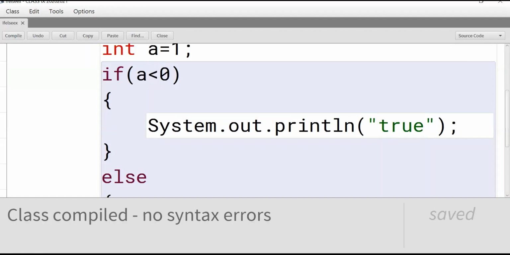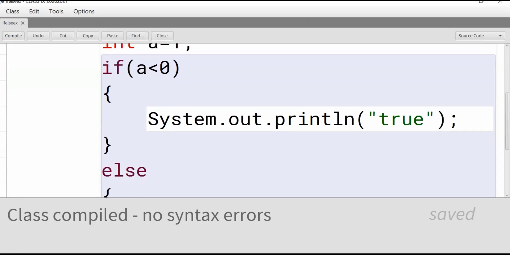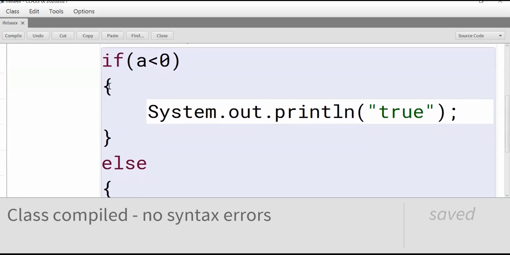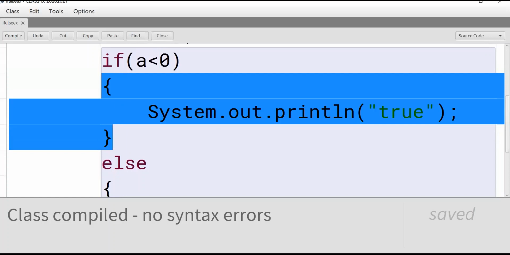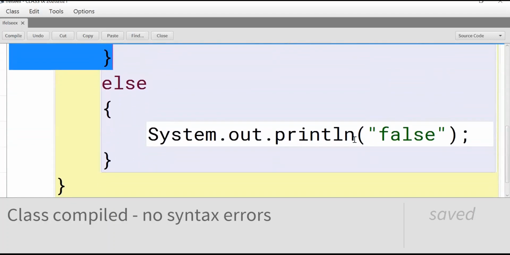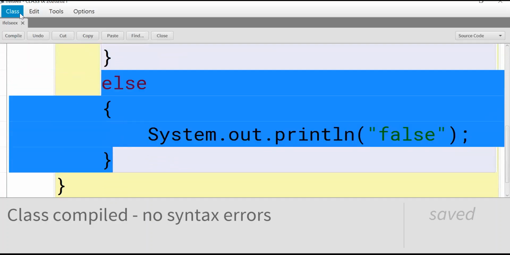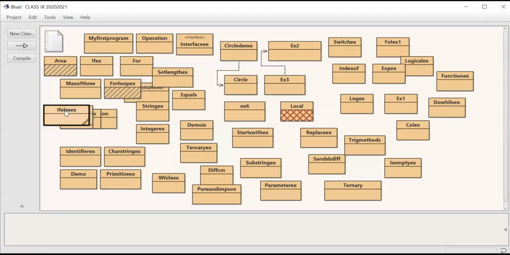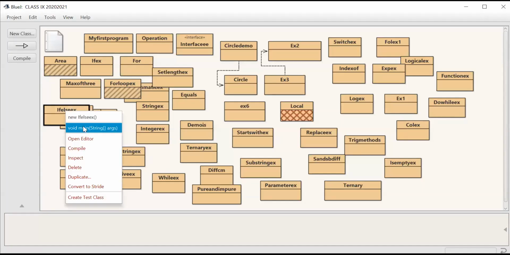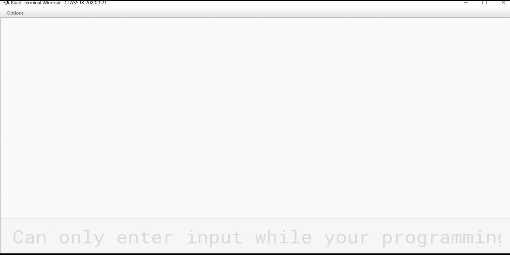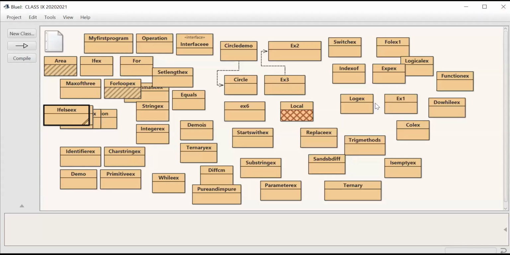No syntax errors. 1 less than 0 is false. So it will skip the if block, it will not enter. The condition is false, that's why it will not enter. Now the control goes to the else block. It will execute the else block. So output is false. This is an example for if else.